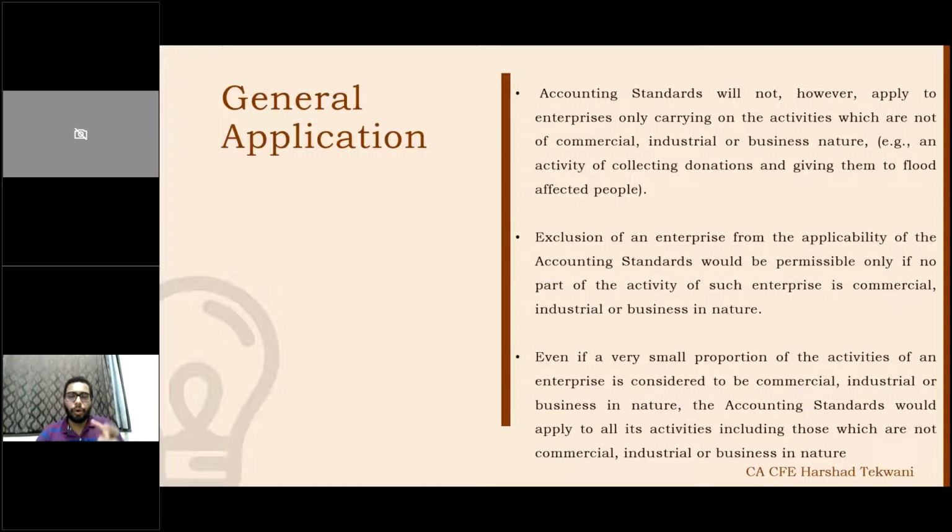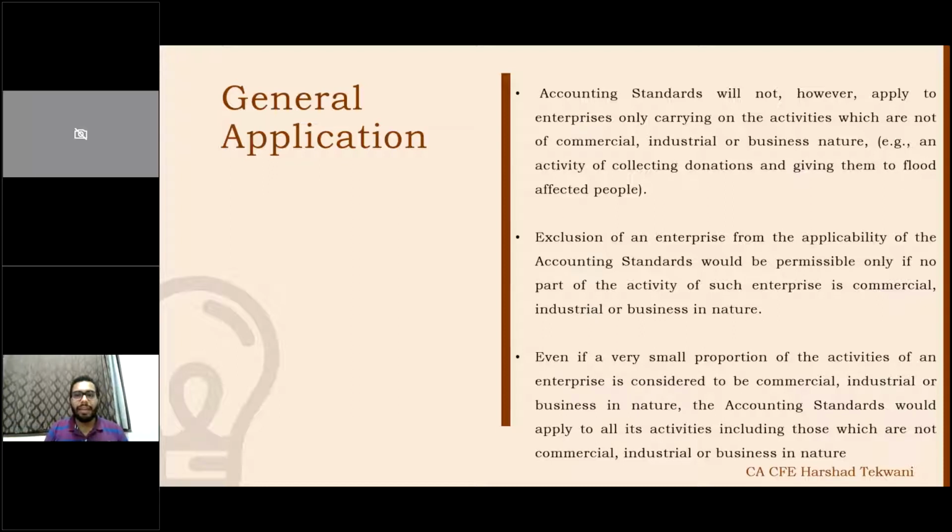Now this exclusion is only applicable when all the transactions are of this nature. If even a single transaction is of a commercial nature, for example, we have all the transactions of a charitable nature. However, there is only 1,000 rupees income which comes from a commercial nature. Then the accounting standards will apply, and will apply to all the transactions. Even if a very small portion of the activities of an enterprise is considered to be commercial, then the accounting standard will apply to all its activities, including those which are not of the nature of commercial, industrial, or business. So not only to the commercial part, but it will apply to everything.